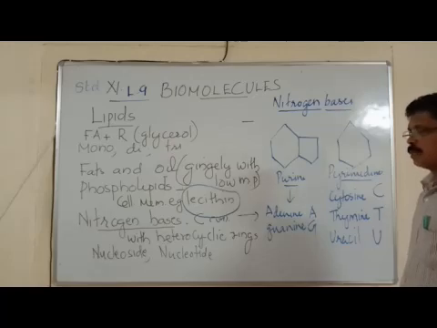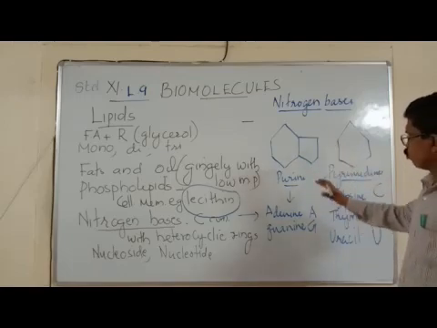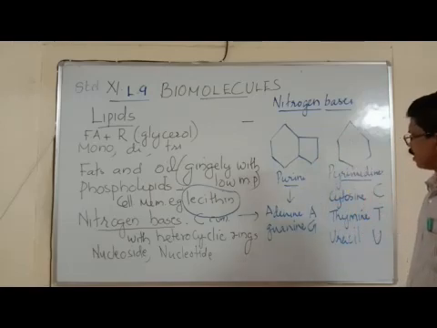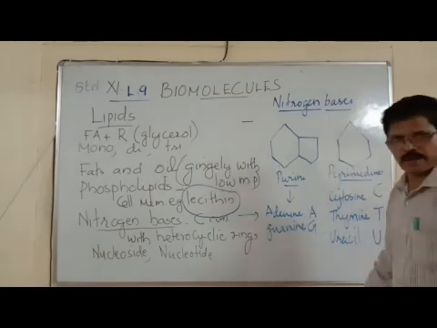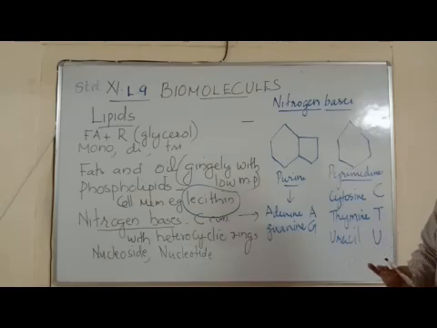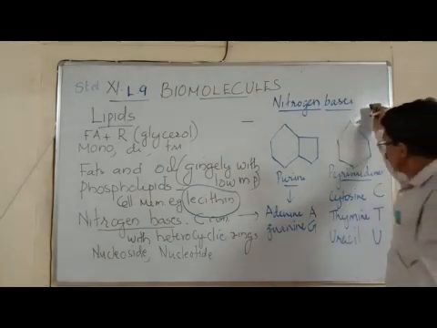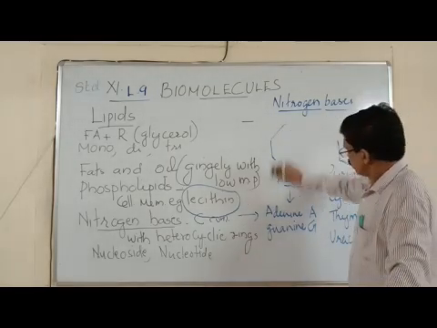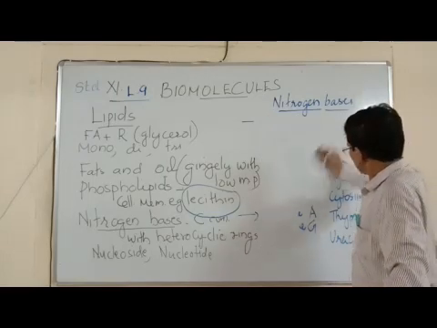Nitrogen bases are simple biomolecules present only in living beings. They are nitrogen and carbon containing heterocyclic forms. Now I have told you two forms of nitrogen bases, purine and pyrimidine. Purines are of two categories, adenine and guanine, whereas pyrimidines are three, cytosine, thiamine and uracil. Got these points? Clear. Now we are coming to the details of these nitrogen bases.